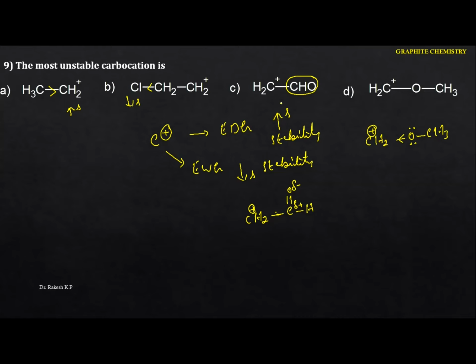Okay, what you have to identify in this case is the unstable one. The most unstable is C. Next comes B, next comes A, and the next comes D. But D is the one whose carbocation stability is more. Remember one thing, why is the stability more? Because if the carbocation is attached to an atom containing a greater number of lone pairs of electrons, the stability will be more. So maybe the oxygen, maybe the nitrogen. But here the question asks for the unstable one.